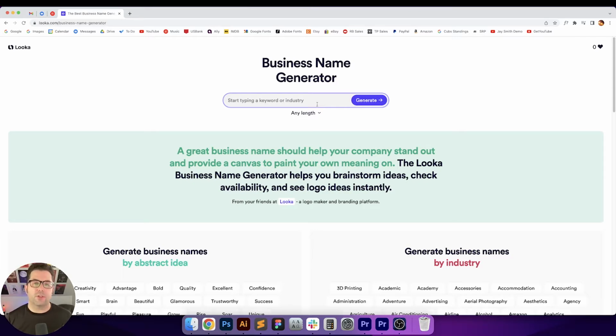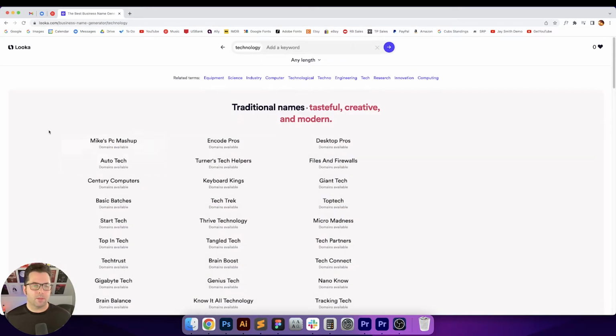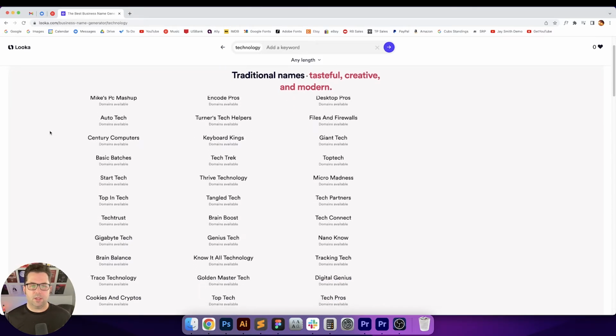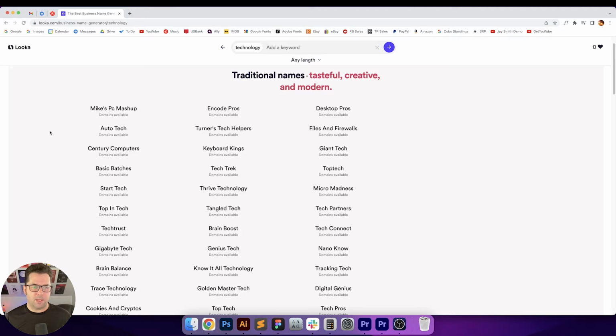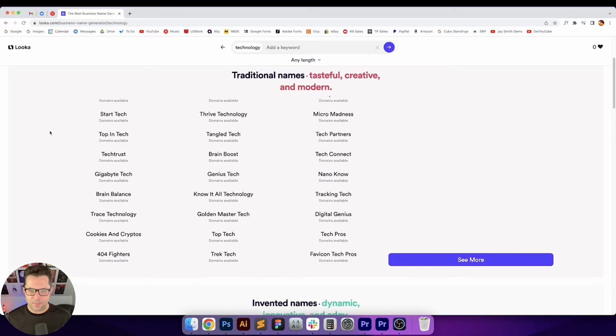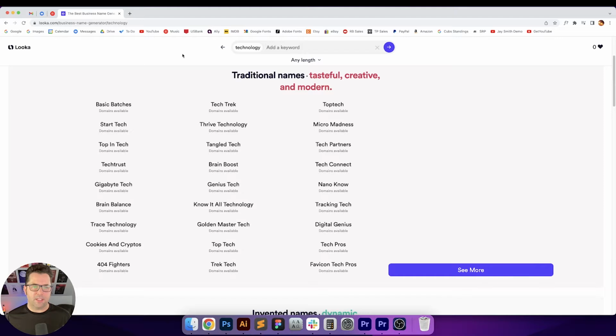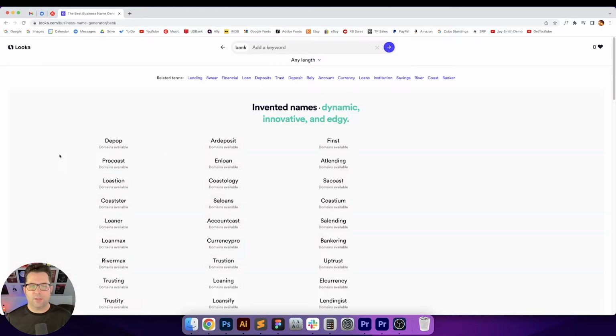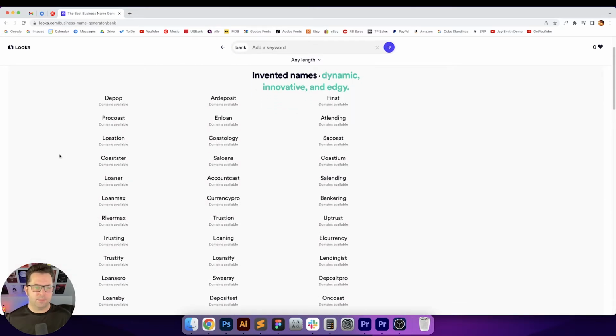All right, so for the industry, I'm going to type technology and just see what comes up. Let's see here. Okay, so a lot of these are very basic. Like Century Computers, that's something you would see back in the 80s or the 90s, right? I'm kind of looking for something that's like one word. So a few days ago, I tried bank, and there were a couple that I liked in here. So let's see if there's any that jump out at me again.